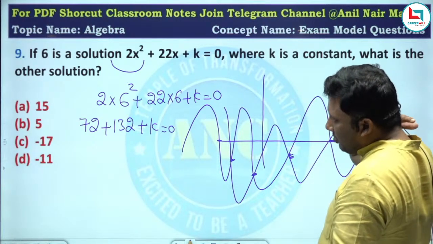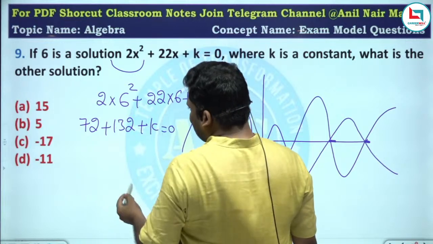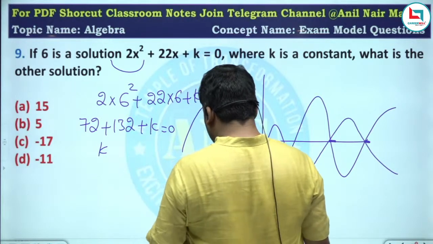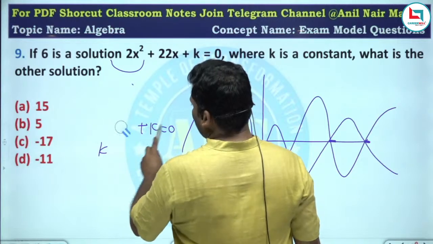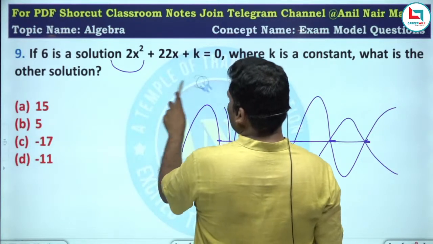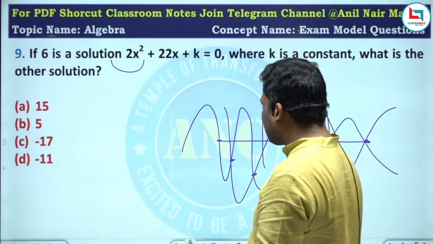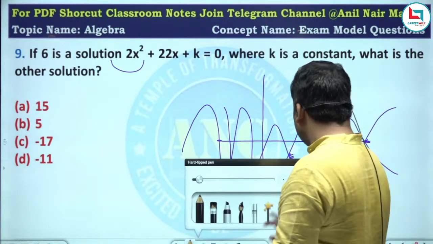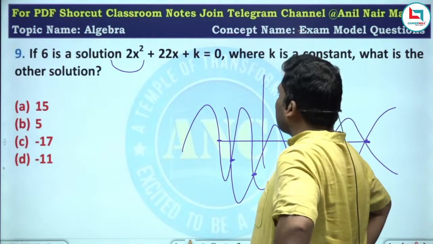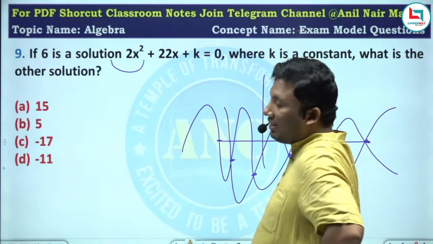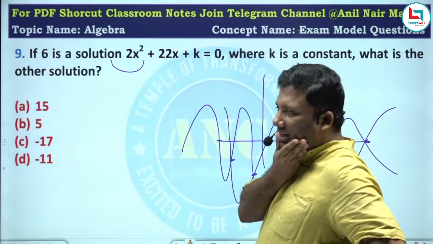So what is missing, sir? K is 6. This will become a little lengthy method. We will optimize this approach. Now see here. 2x square plus 22x plus k equivalent to 0. Then it is the other solution. You can solve this problem in multiple ways.